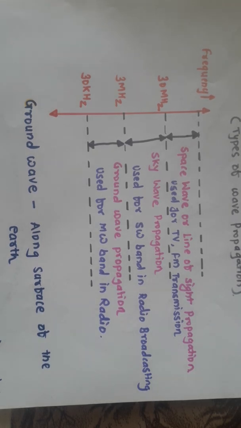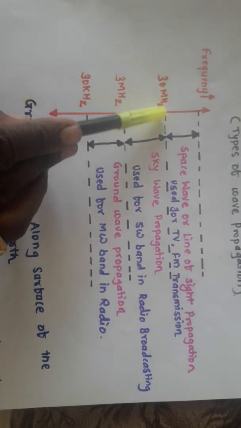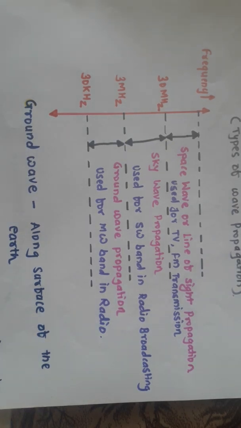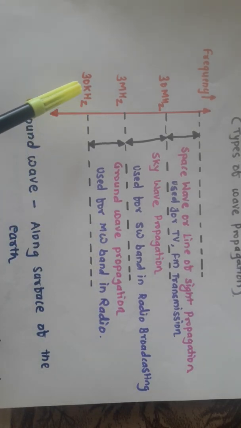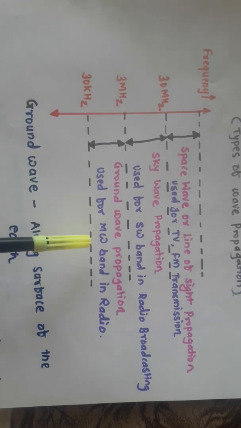Now the range of ground wave communication is 30 kilohertz to 3 megahertz. The range of sky wave propagation is 3 megahertz to 30 megahertz, and the propagation taking place above 30 megahertz comes under the category of space wave communication. Now in this particular lecture we are going to discuss the ground wave propagation in detail. So basically ground wave propagation is the propagation which lies within the frequency range 30 kilohertz to 3 megahertz, and basically it is used for medium wave band in radio receiver.